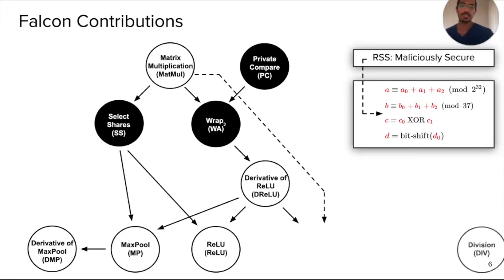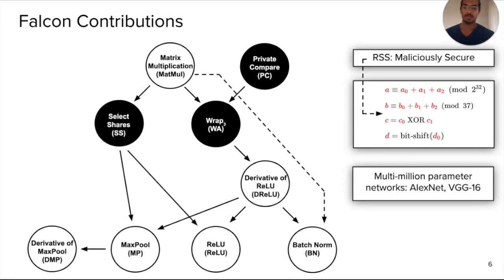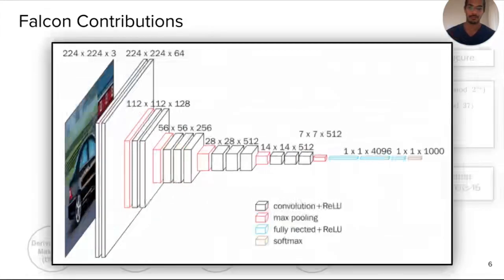And then the final change is we actually implement a leaky version of a batch norm protocol, where it reveals a quantified amount of information, but with concrete efficiency we have a very efficient protocol for batch norm, which is really required for training large networks such as AlexNet and VGG. And these are really high multi-million parameter networks. So that's what can largely be said is how we change the functionality dependence.